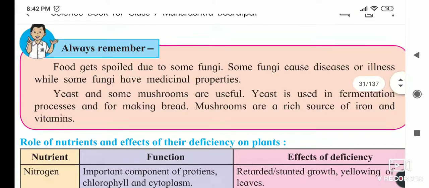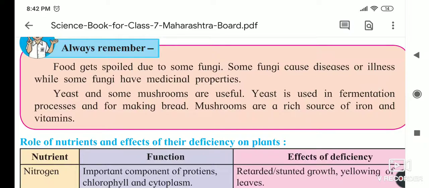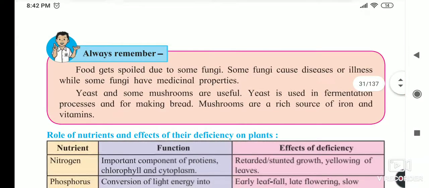And other fungi like Clostridium are harmful. It grows on canned food after the expiry date. When we eat such food, we get diarrhea, vomiting and these types of diseases.